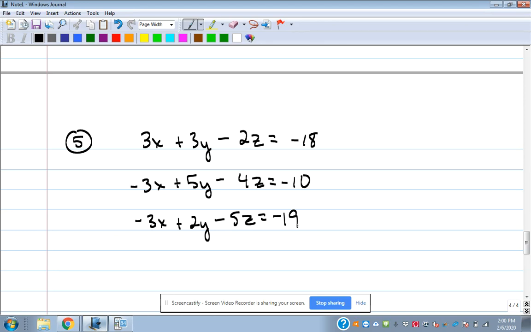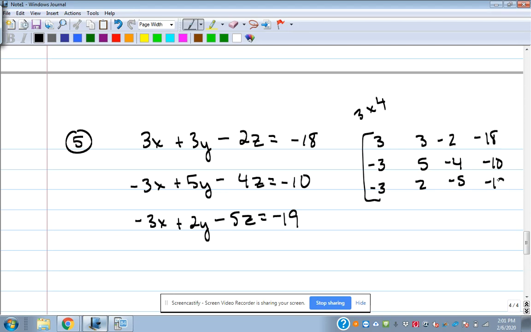Okay, but what's different? Yeah, 3 columns. Well, 4 columns and 3 rows. Yeah, it's a 3 by 4 because you got 3 rows and 4 columns. So our augmented matrix will be 3, 3, negative 2, negative 18, negative 3, 5, negative 4, negative 10, negative 3, 2, negative 5, negative 19. And then we're going to do RREF to solve that.